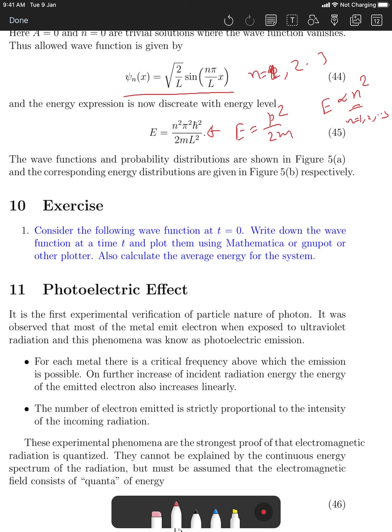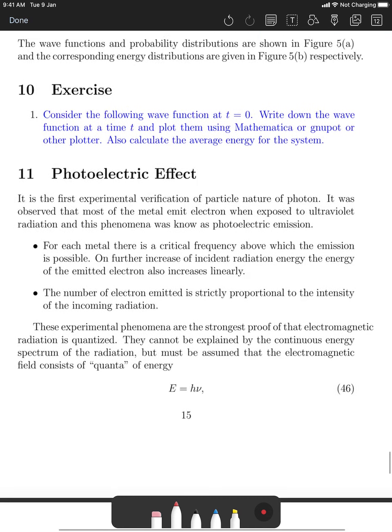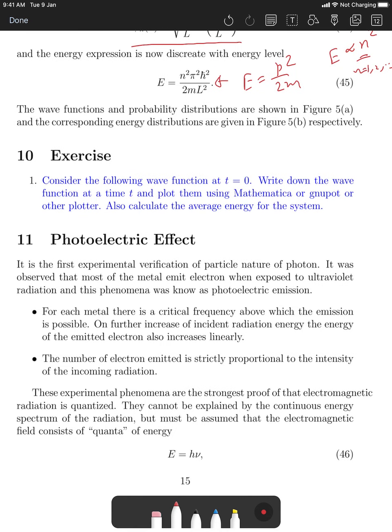Something went wrong actually. Okay, I'll edit this. I think it got deleted, maybe it was wrongly updated. So there was a wave function, I'll rewrite this. There was a wave function given, which is a linear combination of three wave functions. It was given at t equal to 0, and I asked you to calculate the time evolution and plot them using Mathematica, GNU plotter, or any plotter that you are comfortable with. And then calculate the average energy of the system. This was the exercise, and please do it.